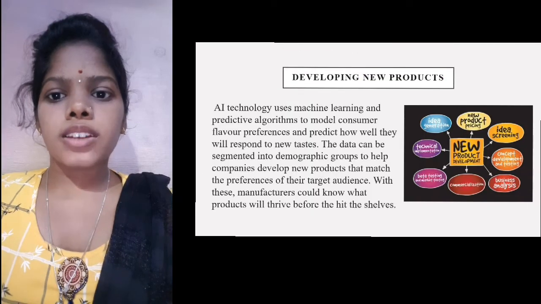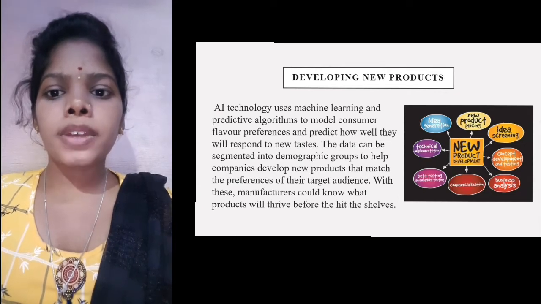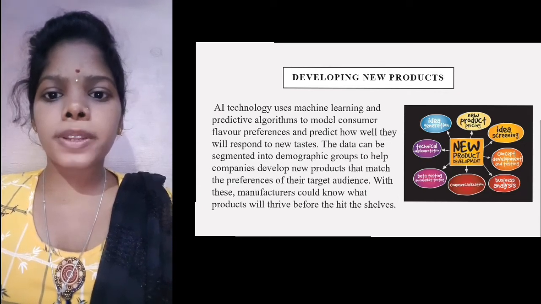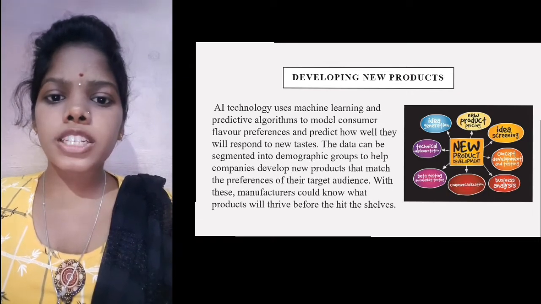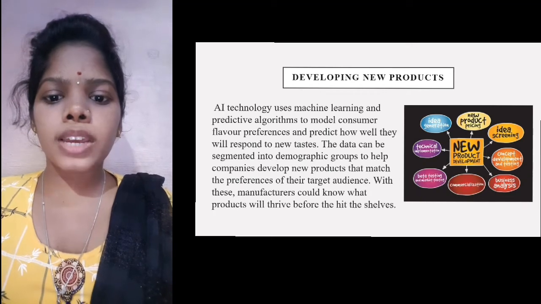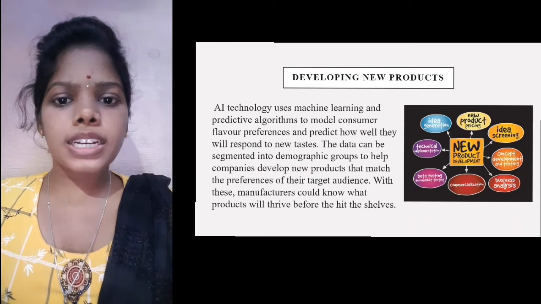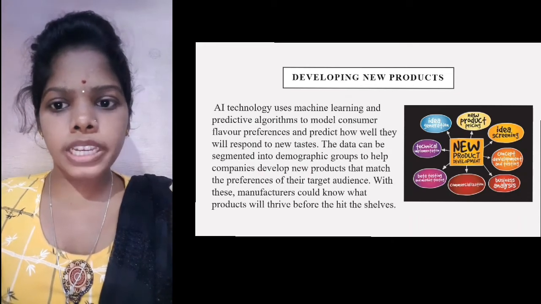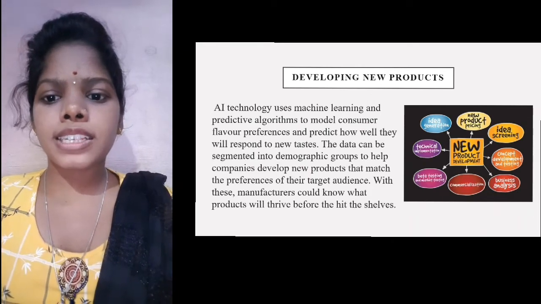Developing new products. The AI technology uses machine learning and predictive algorithms to model consumer flavor preferences and predict how well they will respond to new tastes. The data can be segmented by demographic group to help companies develop new products that match the preferences of the target audience. With this, manufacturers could know that products will thrive before they hit the shelves.